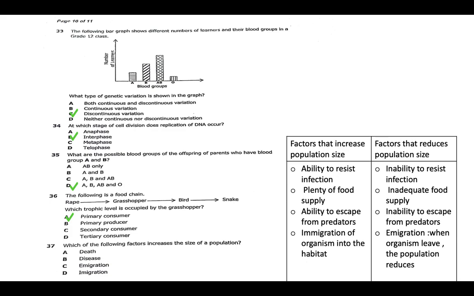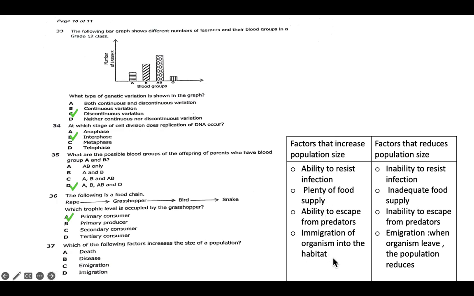Factors that increase population size: one, ability to resist infections; plenty of food supply; ability to escape from predators. I hope we know what a predator is: the animal that feeds on the prey. And then also we have immigration of organisms into the habitat. So these are factors that increase population.